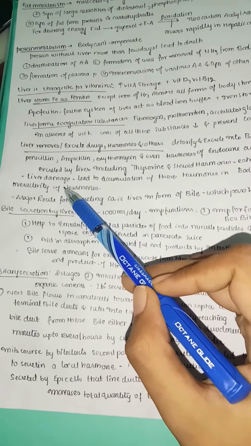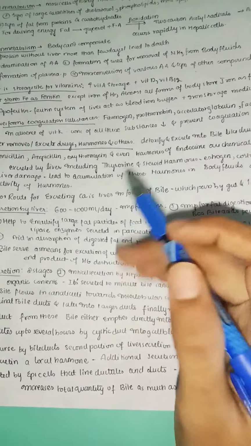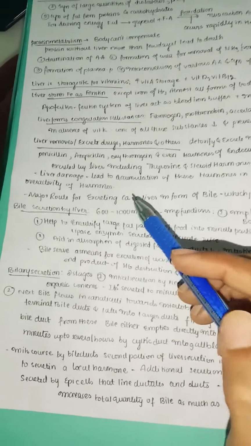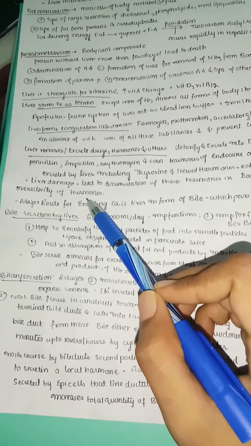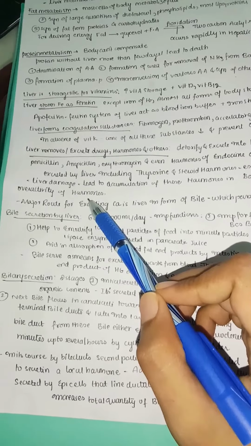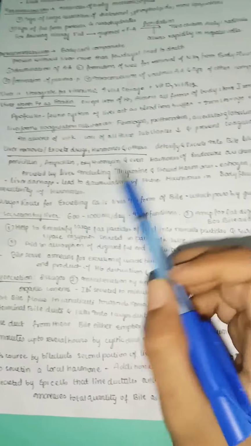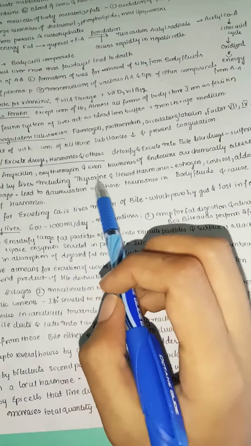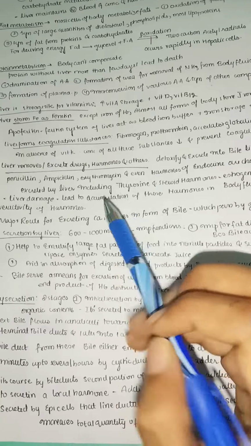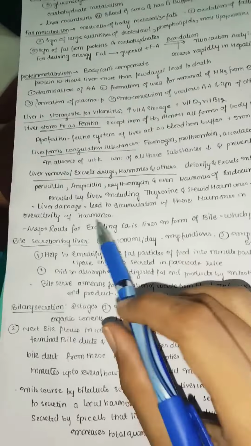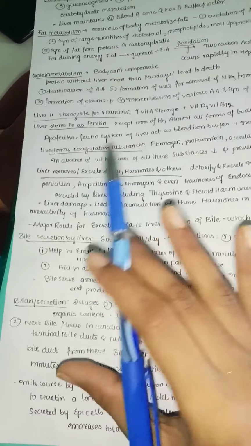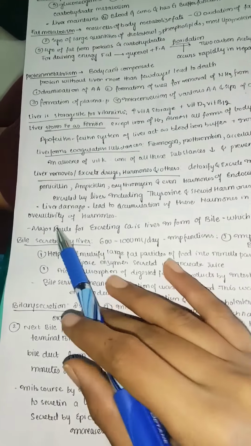And what happens in liver damage? It may lead to accumulation of these hormones in the body fluids and may cause overactivity of hormones. Whenever a person has any liver abnormalities, these hormones will not get excreted, especially thyroxine, estrogen, cortisol. All this will get accumulated and may lead to overactivity of hormones and disturb the hormone balance.